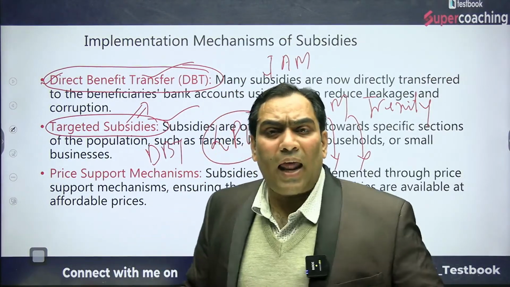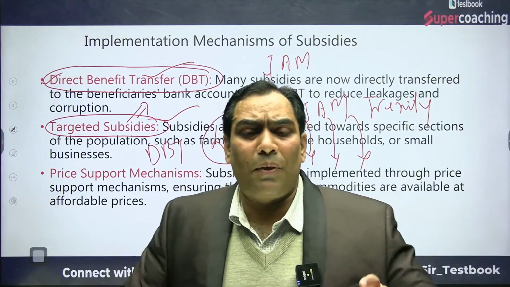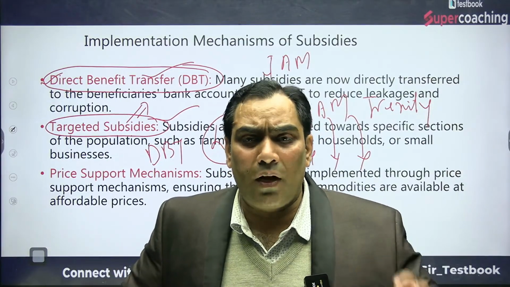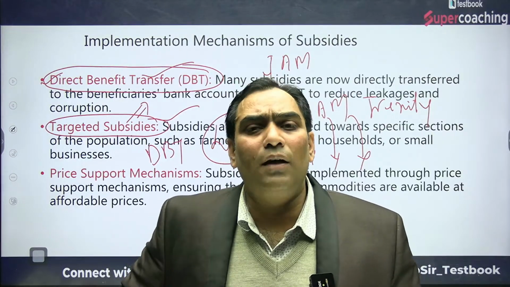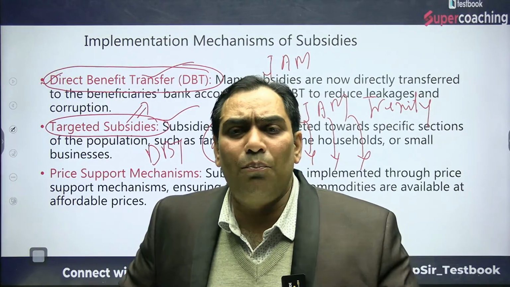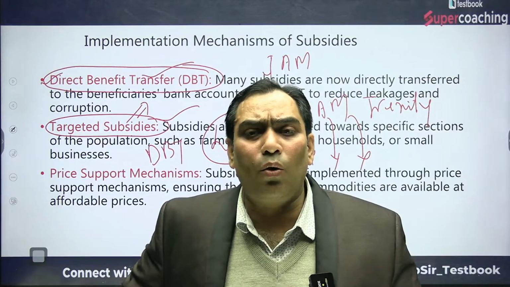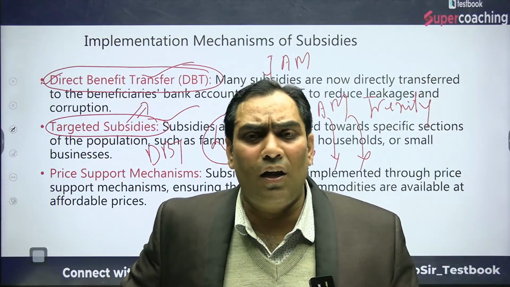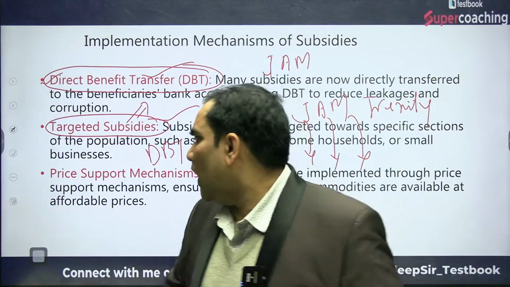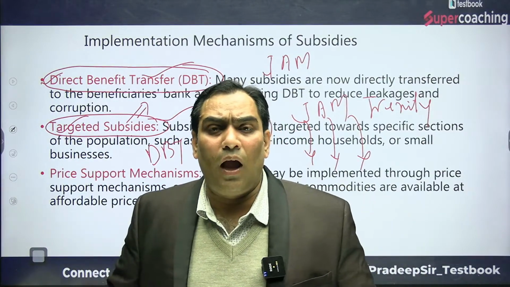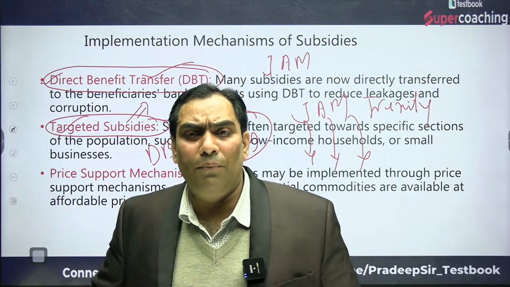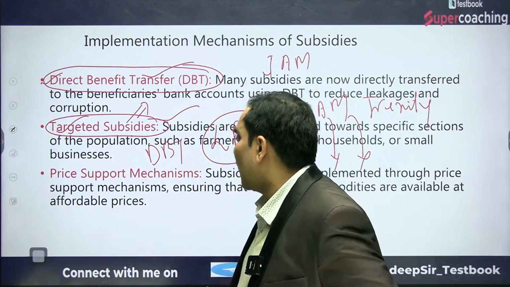Targeted subsidy means a particular section of society is provided a subsidy. Each and every individual of society is not going to be benefited through the subsidy. It is not feasible. That targeted subsidy may be in the form of LPG, it may be in the form of housing, etc.